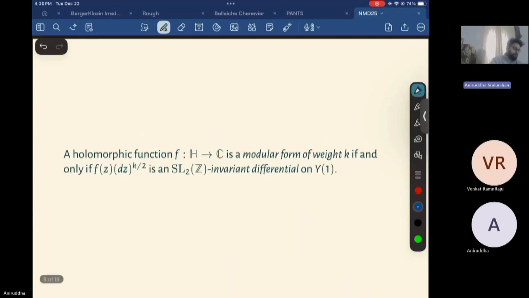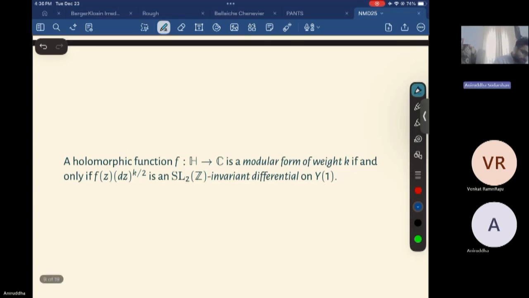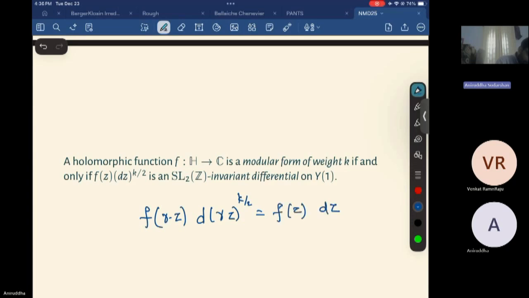So a holomorphic function f is a modular form of weight k if and only if f dz to the k over 2 is an SL2Z invariant differential on this space. It basically says that if I have f of gamma z, d of gamma z to the k over 2, I have to get f of z dz to the k over 2, an equality.